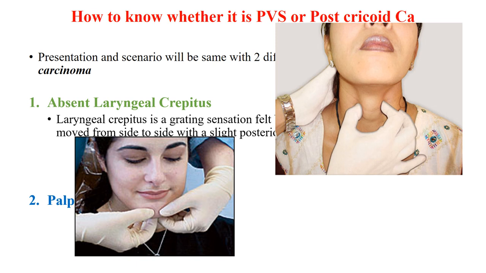But for Plummer-Vinson syndrome, the same scenario is given: a 40 year old pale looking female with angular stomatitis, cheilitis, glossitis with dysphagia, presented in ENT OPD. On examination the laryngeal crepitus is present. It means it's Plummer-Vinson syndrome. So I hope you understand this question also and will not confuse it in the future.